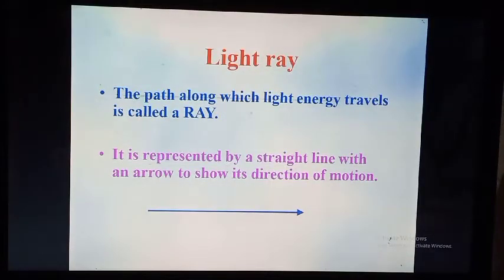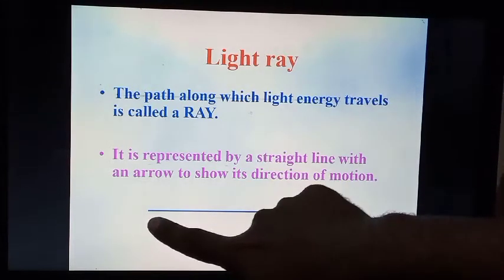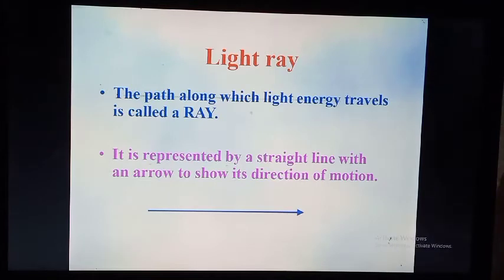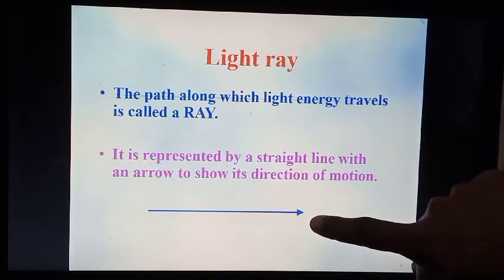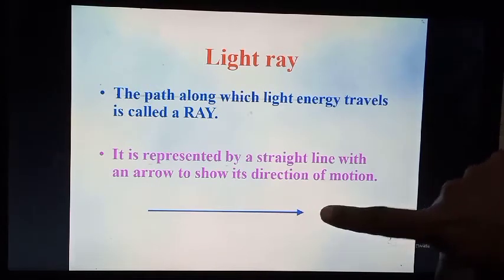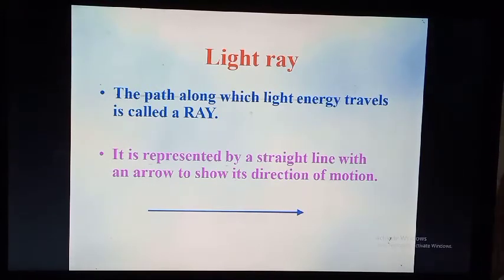So what is a light ray? A path along which light energy travels is called a ray. Take the example of our torch. When we switch on the torch, how does the light travel? The light travels in a straight direction. It is represented by a straight line with an arrow to show its direction of motion. The arrow shows the direction of the light.